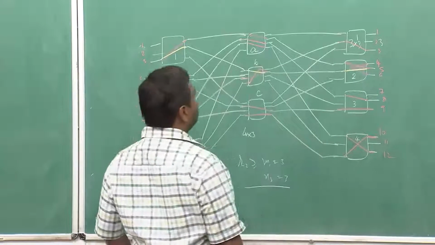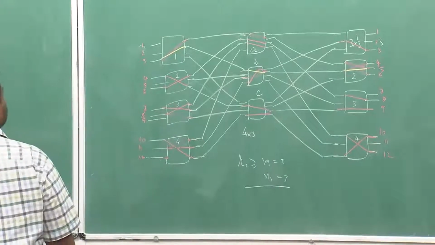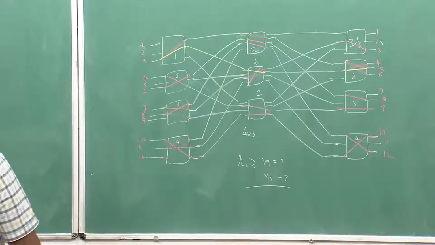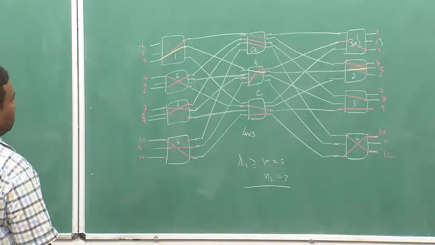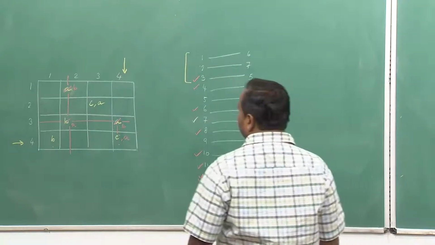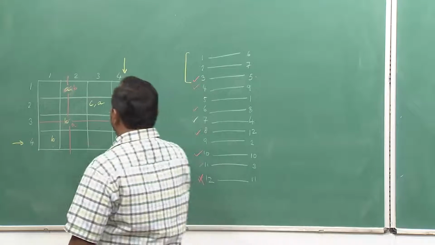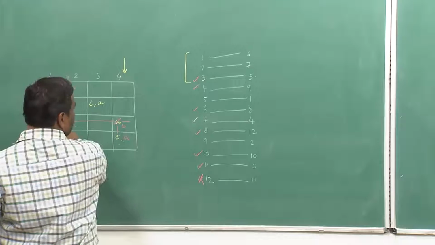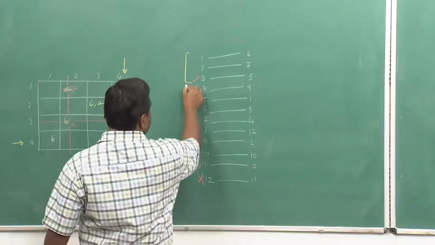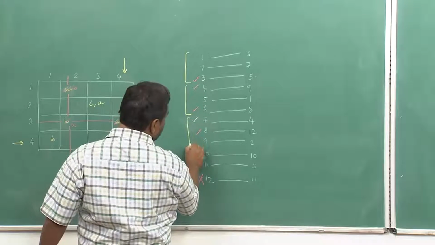And I have set up this connection. The one which I have dismantled was from 3rd to 2nd via B, this one.